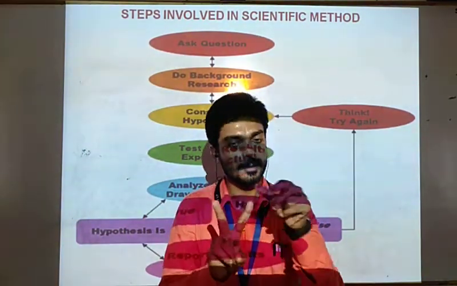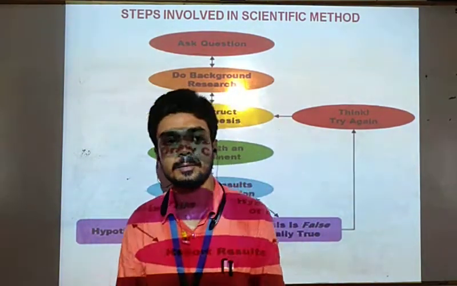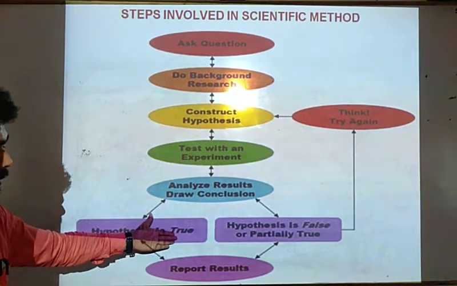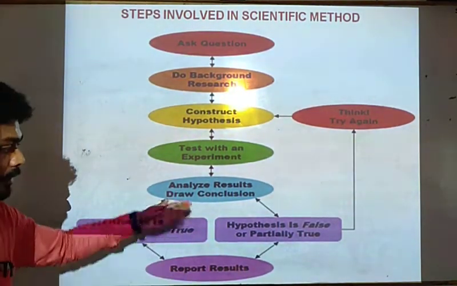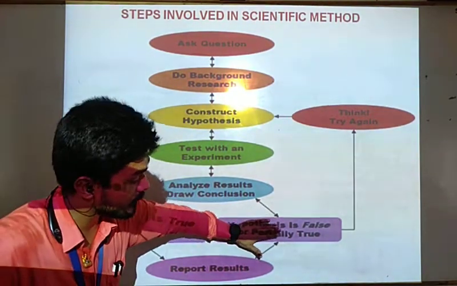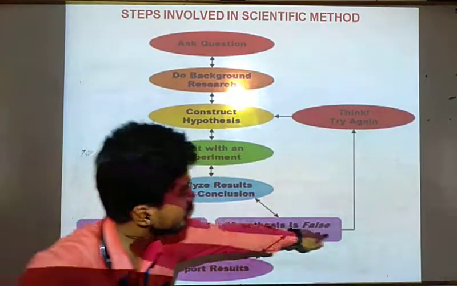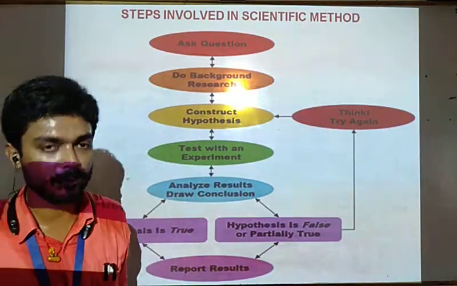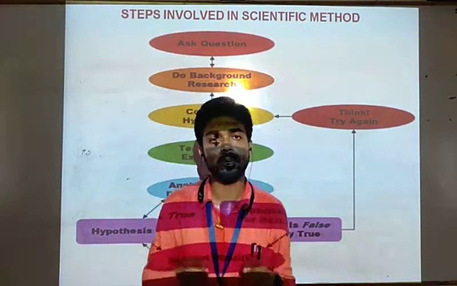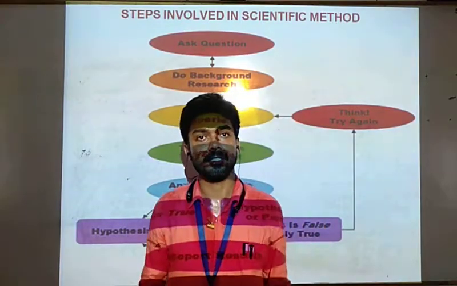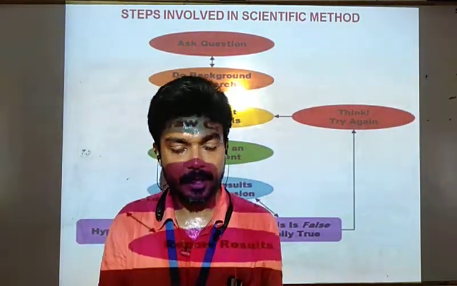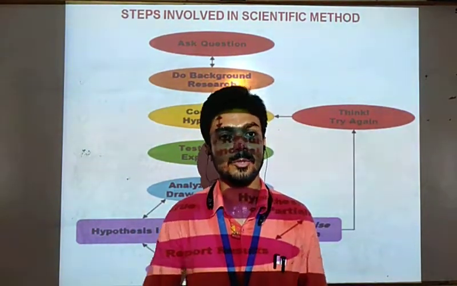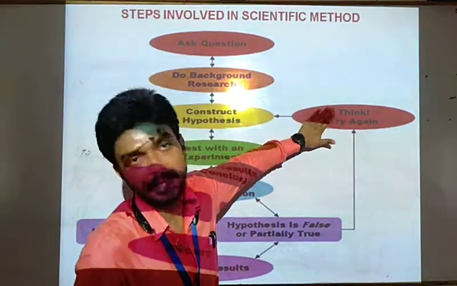When we find the result, there are two possibilities. Either the result is true or false. If the hypothesis is true, then report your result, and if the hypothesis is false, then what will you do? Go through the steps again. Think again and again. If you really want to be a great scientist, the main thing which will encourage you to become a scientist is to think again and again.